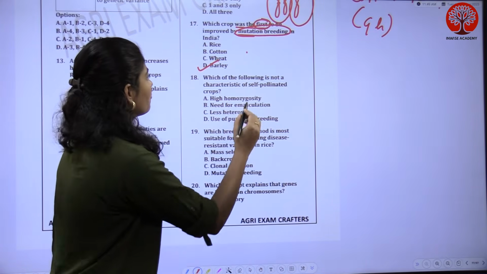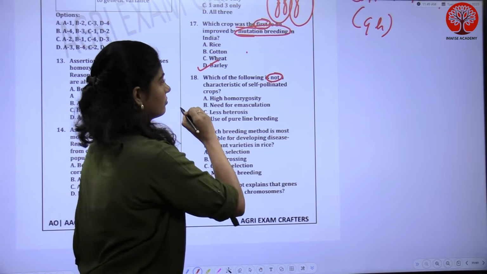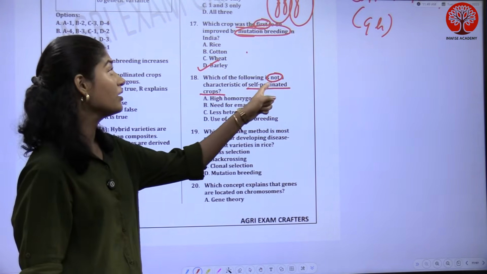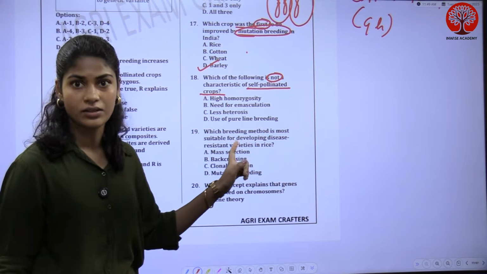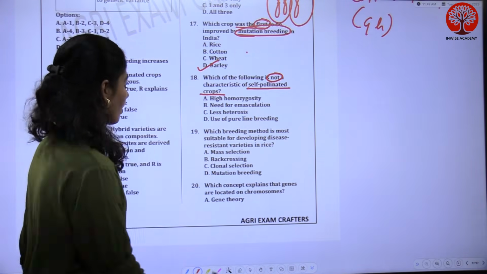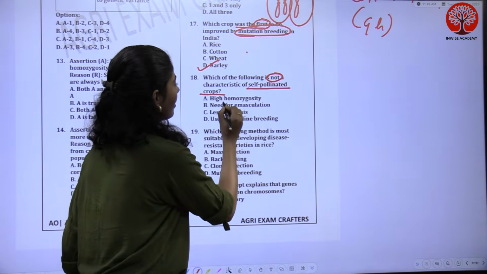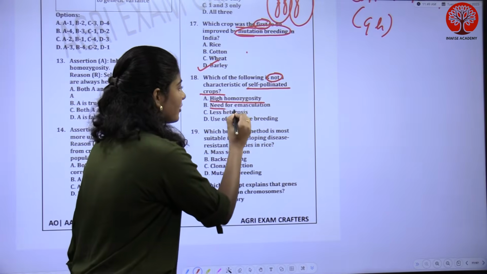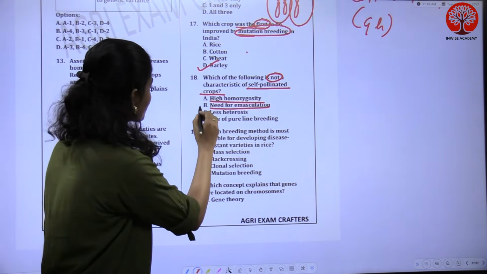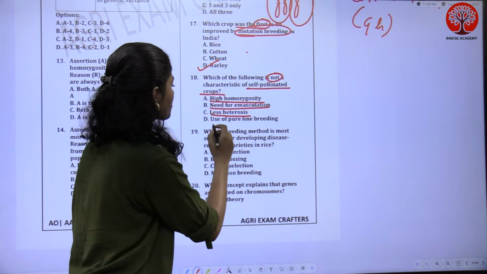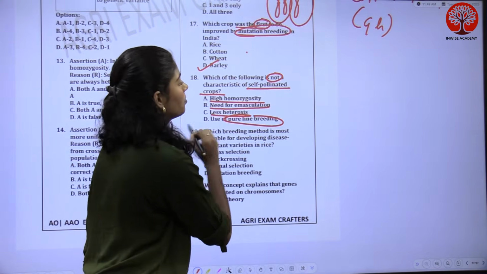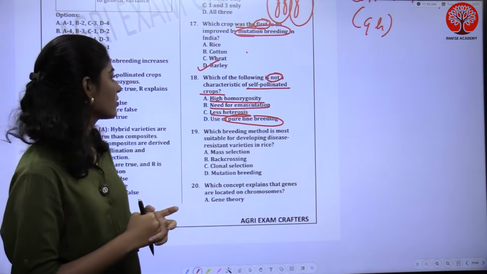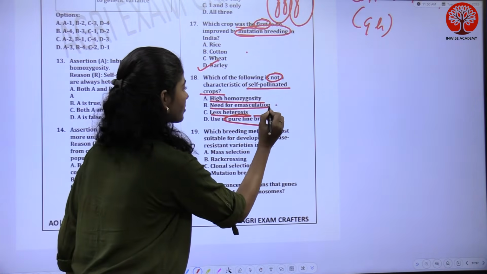So the next question: which of the following is not a characteristic of self-pollinated crops? They're asking for the not characteristic of self-pollinated crops. You should be very careful, okay? Option A, high homozygosity. Next option is need for emasculation. Option C, less heterosis. Option D, use of pure line breeding. So what is not a characteristic of self-pollinated crops? It is need for emasculation.